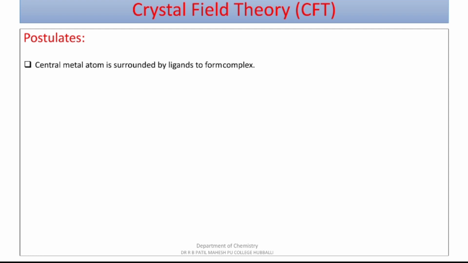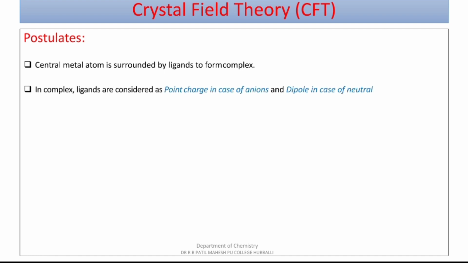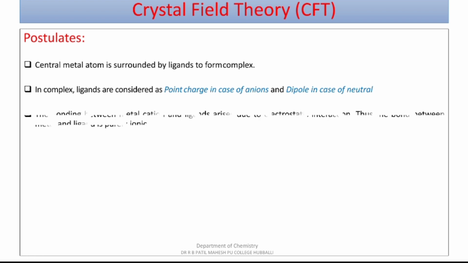Dear students, the central metal atom in coordination complexes is surrounded by a number of anionic or neutral ligands. In the complex, the ligands are considered as point charges if they are anionic or negatively charged ligands. And if the ligand is neutral, it is considered as a dipole, where there is a presence of equal quantity of positive and negative charges. The bonding between metal cation and ligand arises due to electrostatic interaction.